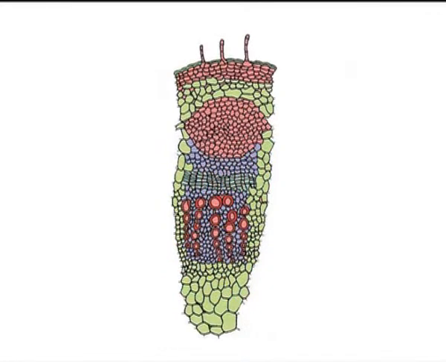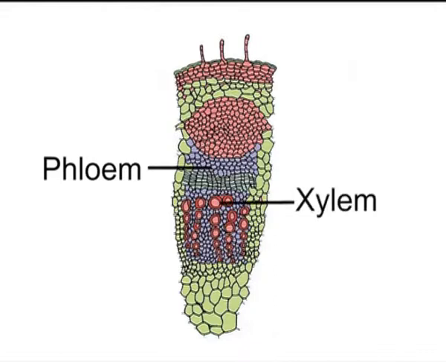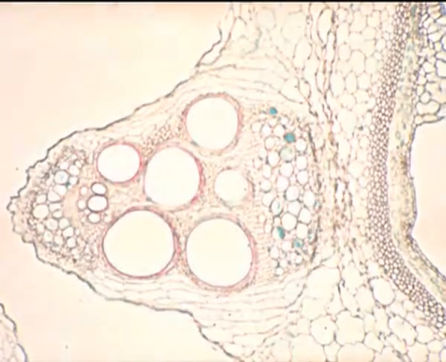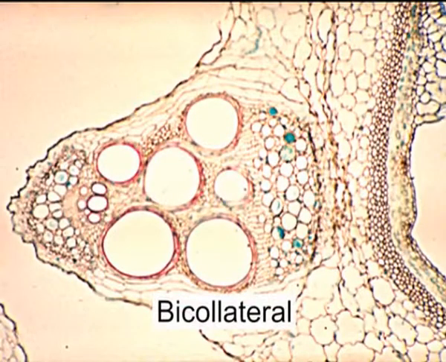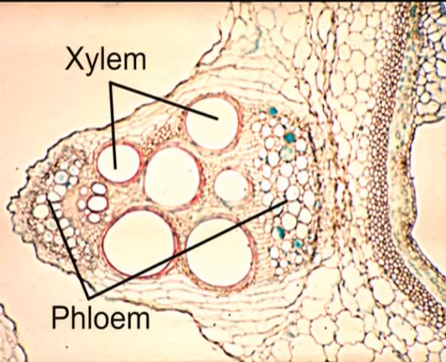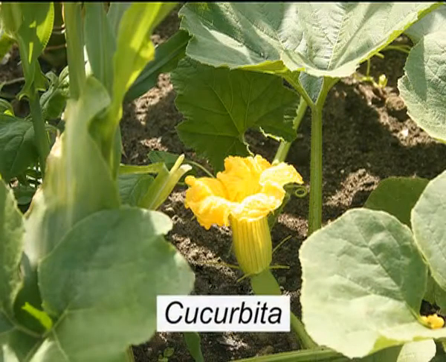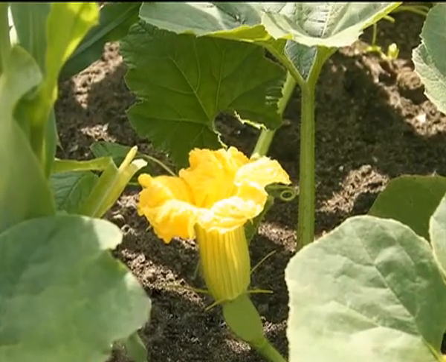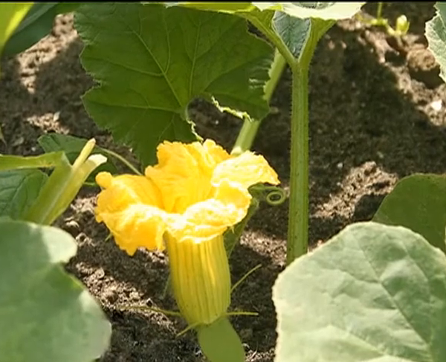A vascular bundle in which the phloem lies towards the outer side and xylem towards the inner side is called collateral, as found in the stem of sunflower plant. In bicollateral type, vascular bundles have phloem strands on both the outer and the inner side of xylem, as found in the stem of cucurbita. The conjoint bundles are characteristic features of the leaf and the stem.